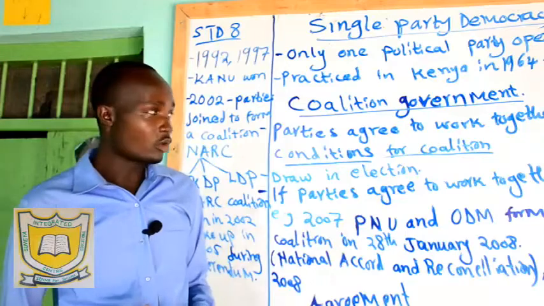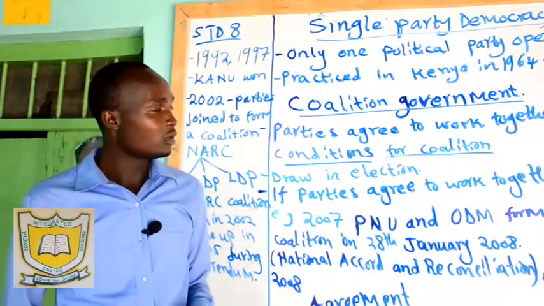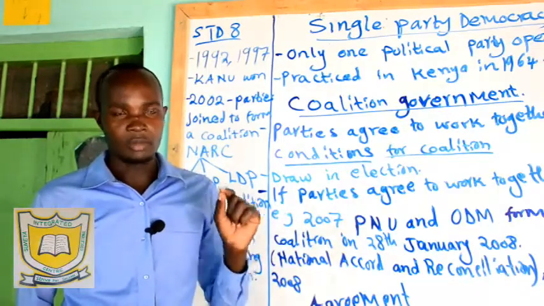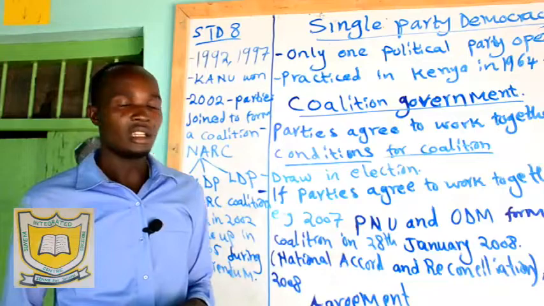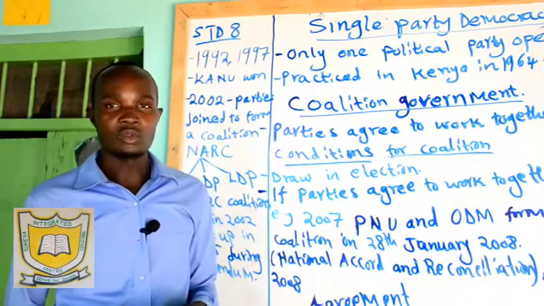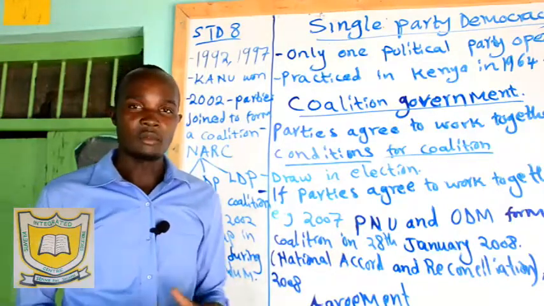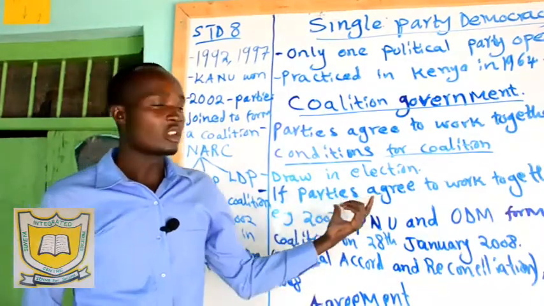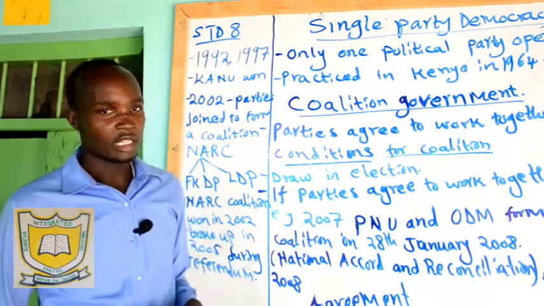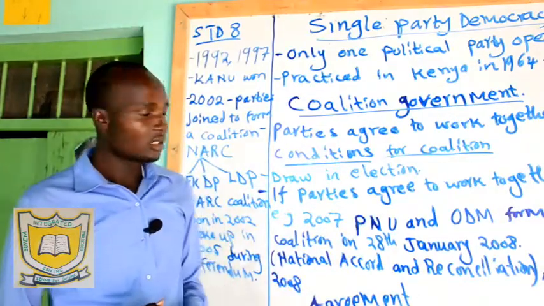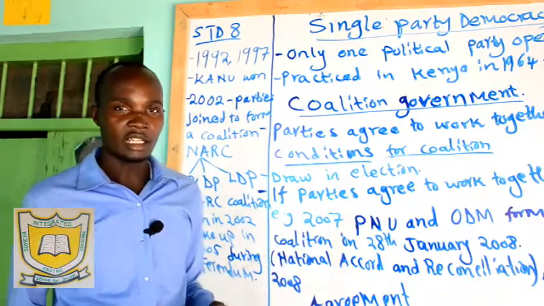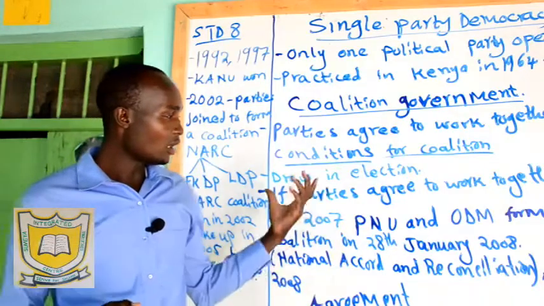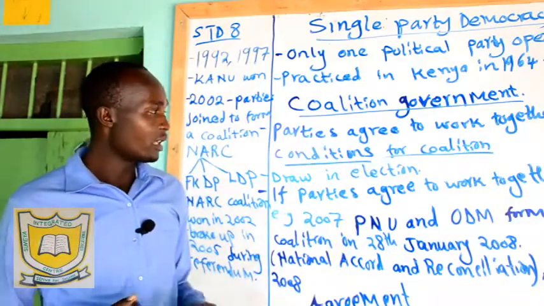the addition of Section 2A of the Constitution, that is 1982, where Kenya was made a single-party democracy with only one political party operating, that is KANU. Then in 1991, we had the removal of Section 2A of the Constitution to make Kenya a multi-party democracy. And we talked about some members who pressurized for this, like Raila Odinga, Martha Karua, and other members like Mohamed Bahamaris.